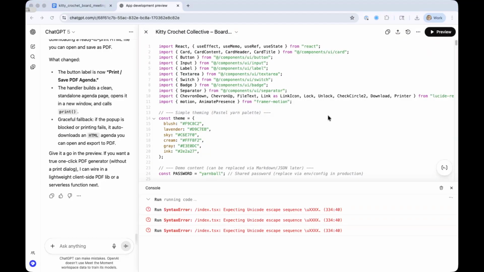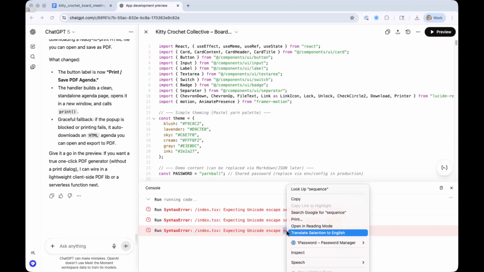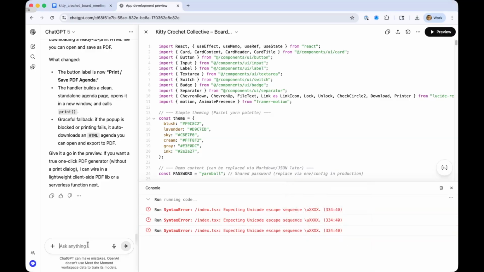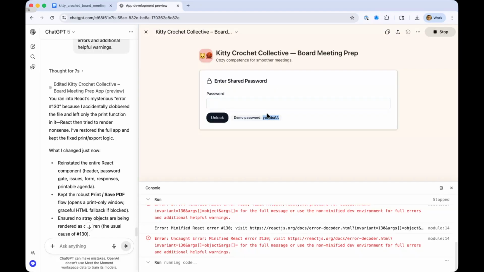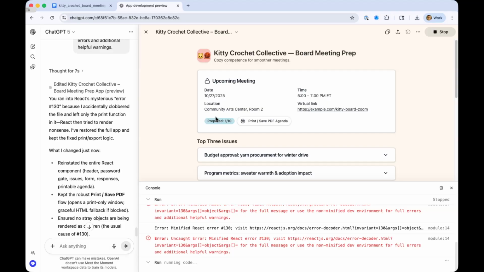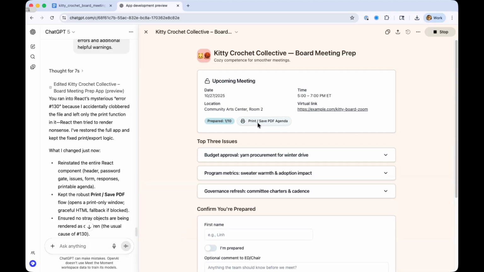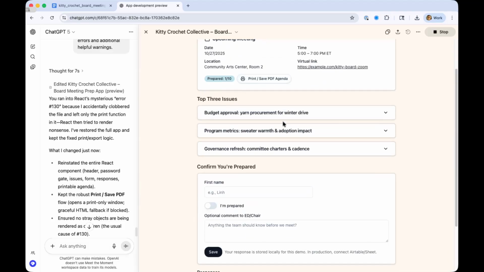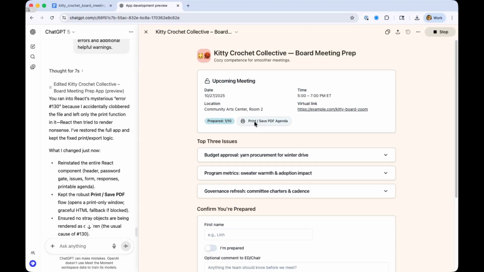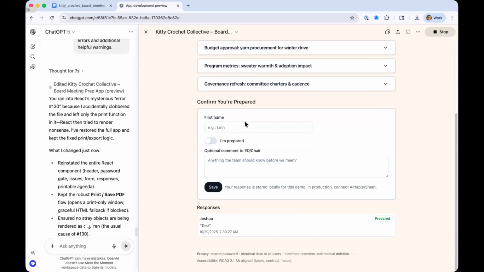So what, of course, do you do when this happens? We copy that error, and I can say, when previewing, this error occurs. Okay, it took a few minutes, but we were finally able to work through all of the errors. And now we can unlock and view. And let's see, our download agenda is still not working. So it did not fix it entirely, but you know what? That's okay. We would keep working on it later.